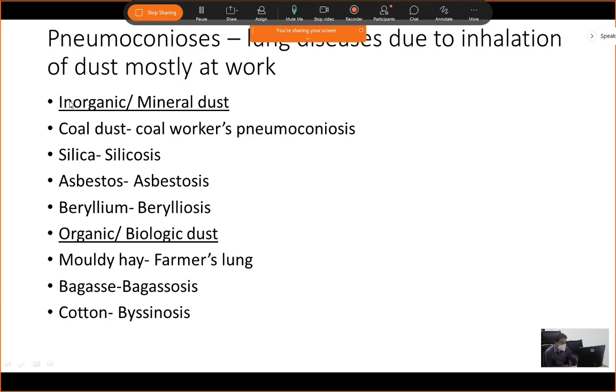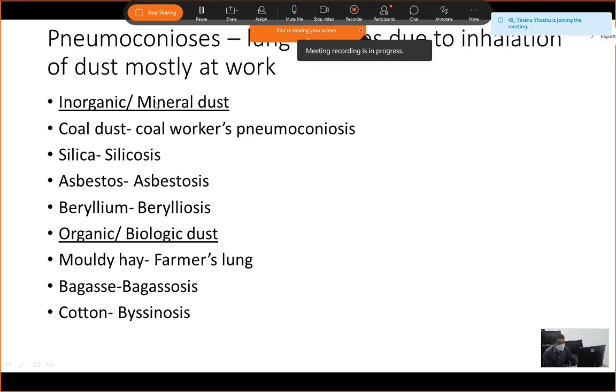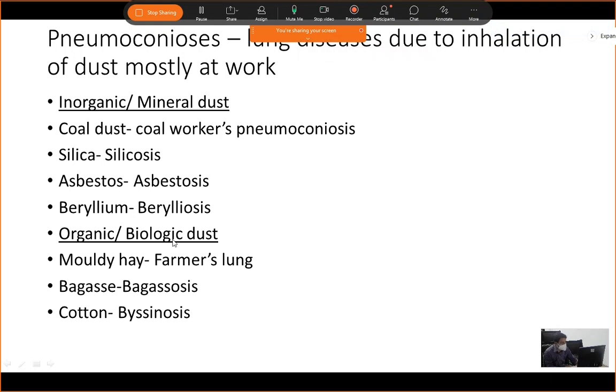This dust is broadly divided into inorganic or mineral dust and organic or biological dust.